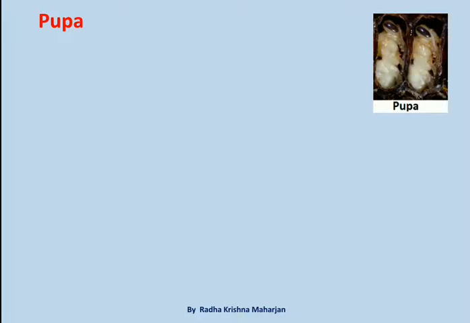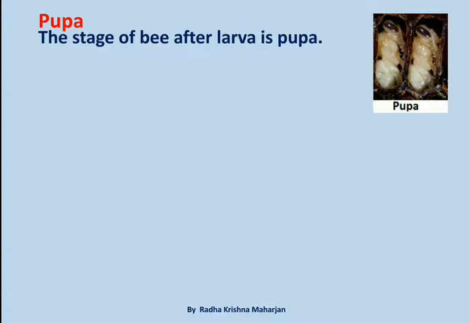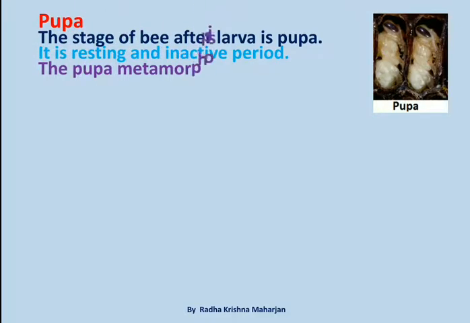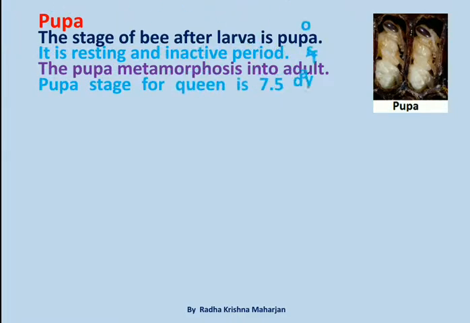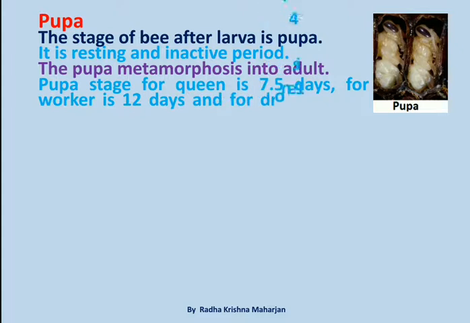Pupa. The stage of bee after larva is pupa. It is resting and inactive period. The pupa metamorphoses into adult. Pupa stage for queen is 7.5 days, for worker is 12 days, and for drone is 14.5 days.